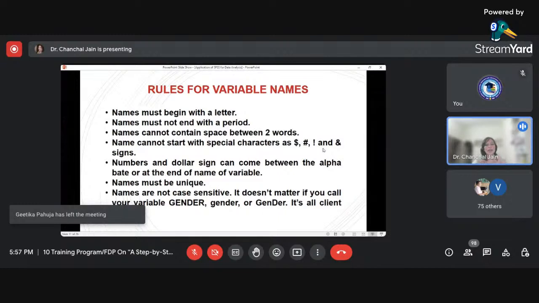Then names are not case sensitive in SPSS. SPSS is not a case sensitive type of software. For example, a variable created as gender, written in any fashion, would be gender for SPSS. There is no other meaning for SPSS for these variations.